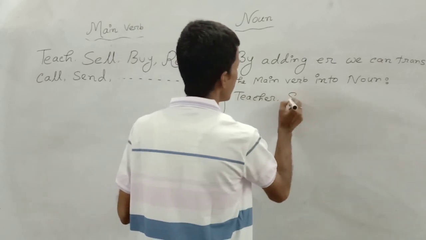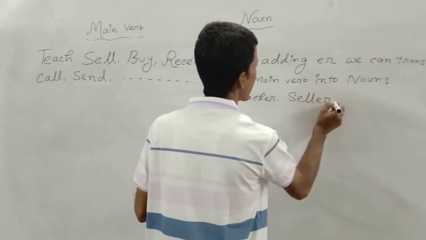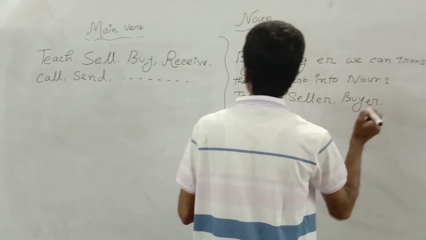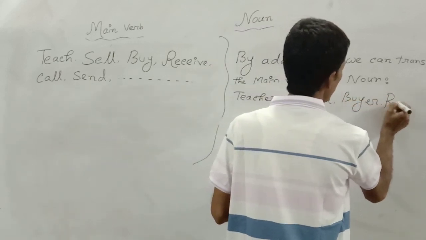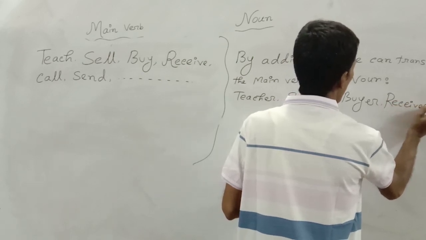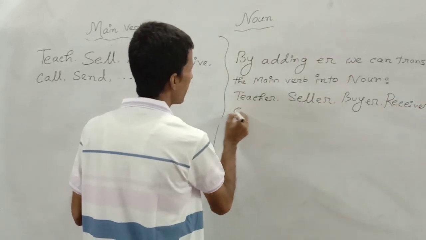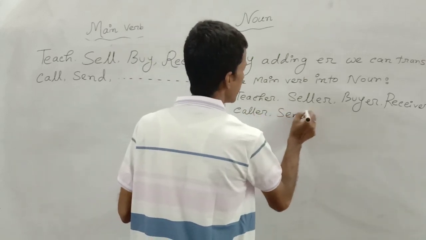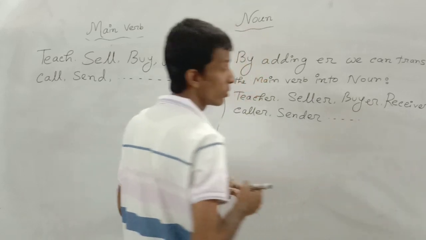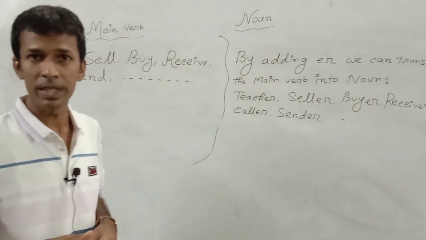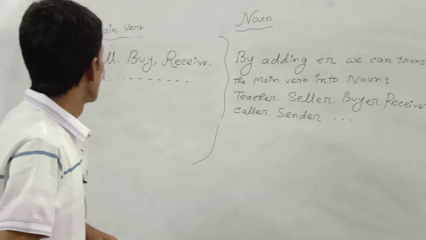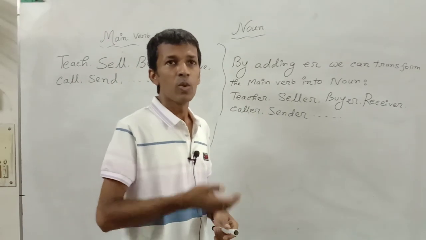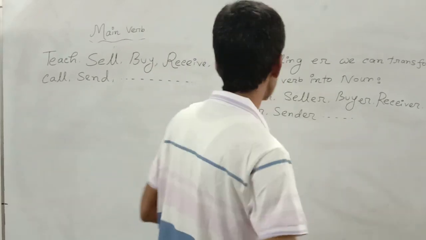Sell will be transferred into seller. Buy will have to be written buyer. Receive will be receiver. Call will have to be written in this way, caller. Send will be written as sender. This is rule 2, and in the previous example it was rule 1. So think in this way, in what way parts of speech can be changed from one form to another.